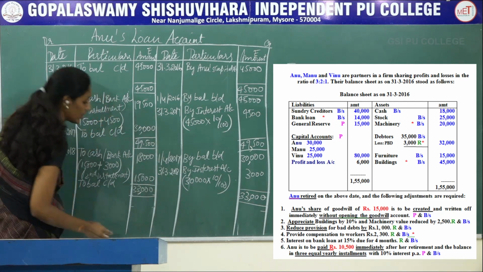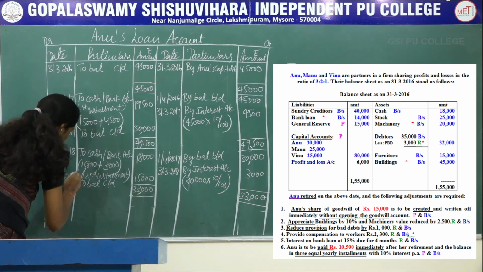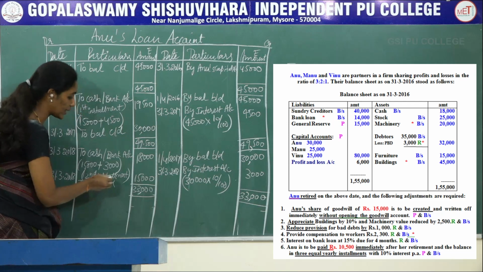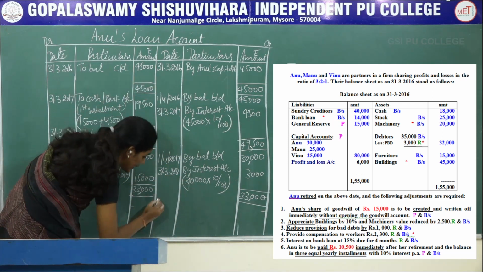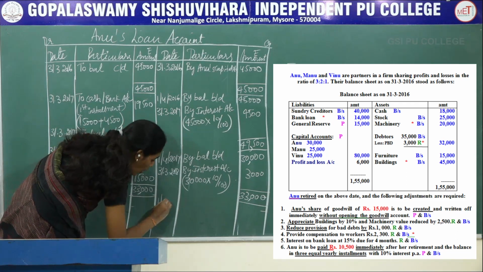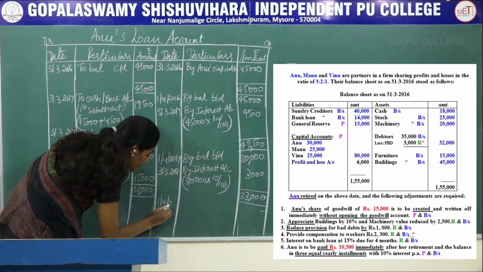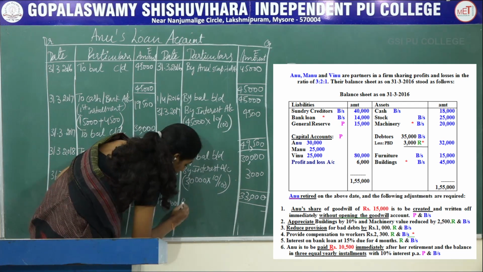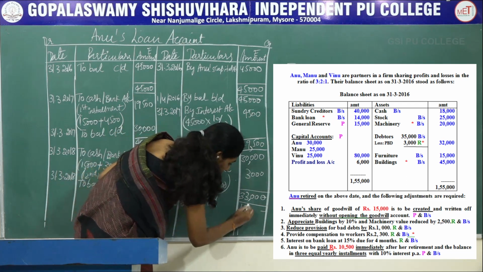To balance carried down 15,000, write the same date 31st 3/2018, and bring the same balance to the next accounting year on the credit side as on 1/4/2018, by balance brought down 15,000.